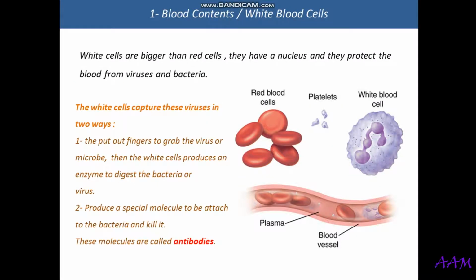White cells is another substance of the blood which works as a supporter for the red cells because it protects the blood from bacteria and viruses, and she makes this in 2 ways. First, she can make hands to grab the bacteria and viruses inside of her, and then she digests them with a certain enzyme. Second way, she produces antibodies, and this is important. What are the antibodies? The antibodies are small special molecules produced by the white cell which can stick to the bacteria or to the virus and kill it.